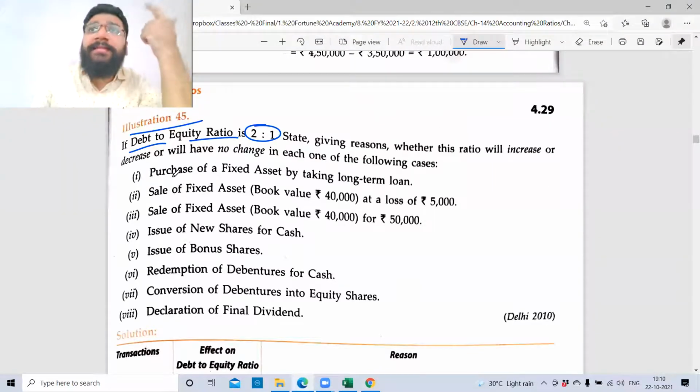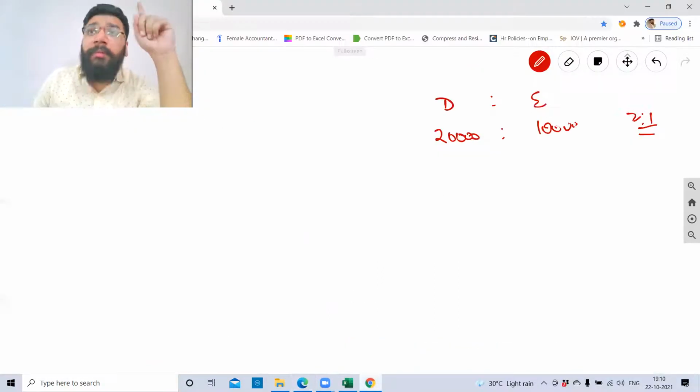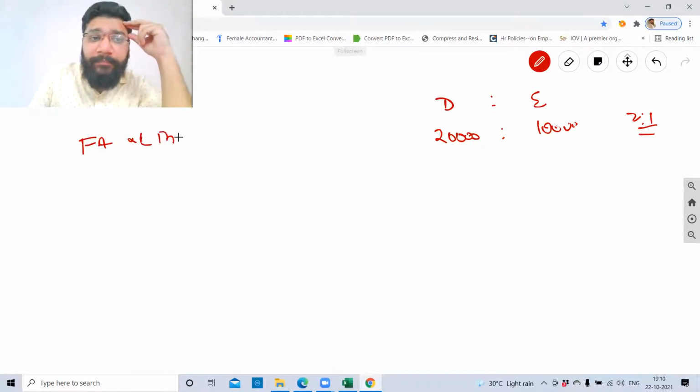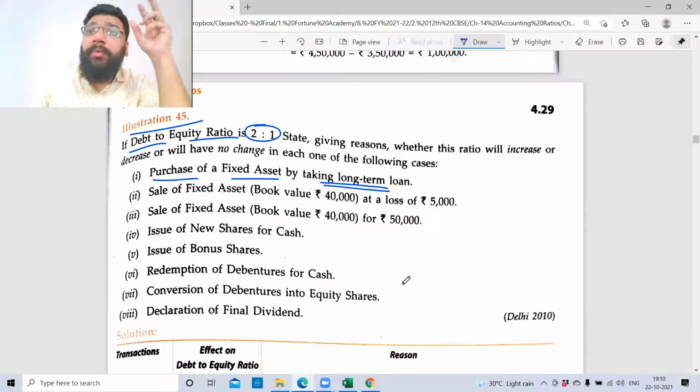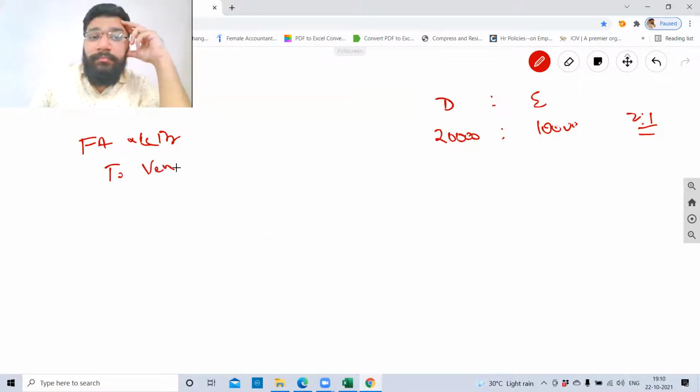Now there is a transaction that is happening after this ratio. Purchase of fixed asset by taking a long-term loan. Tell me the journal entry. Fixed asset account debit to, you're taking a long-term loan, NCL, vendor.